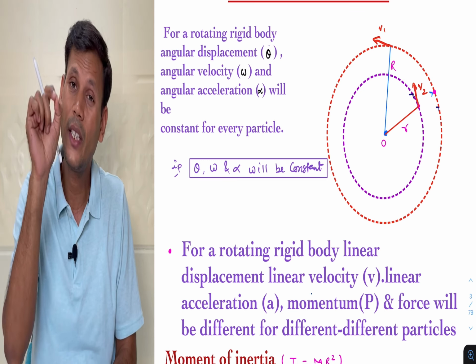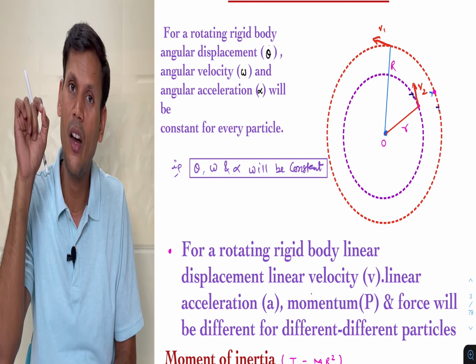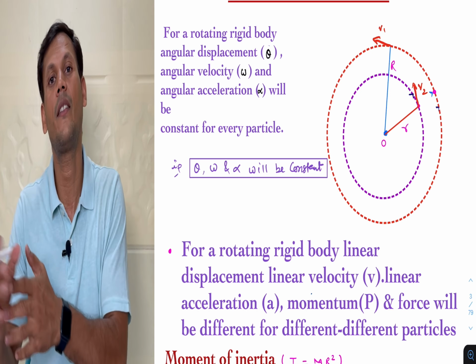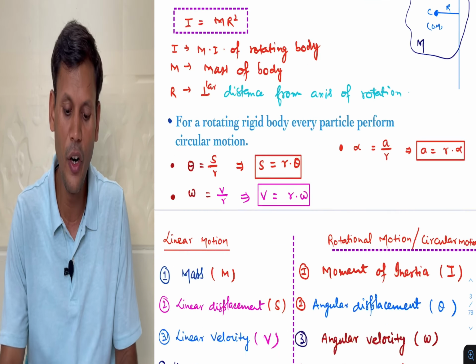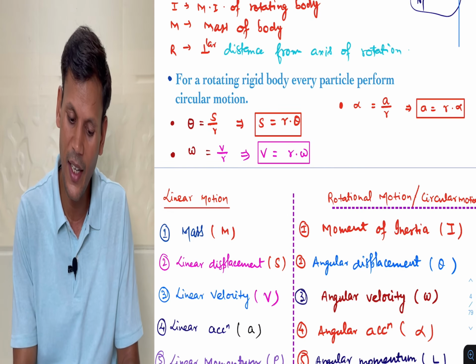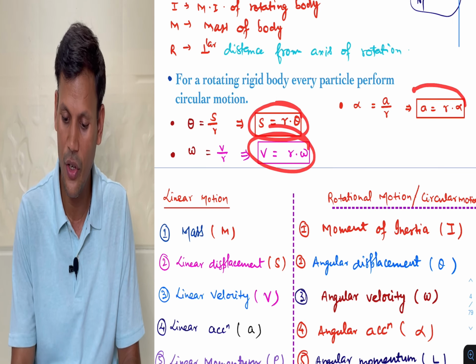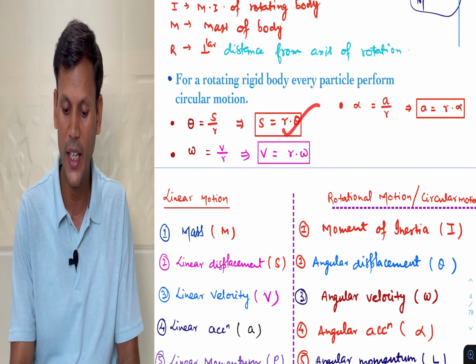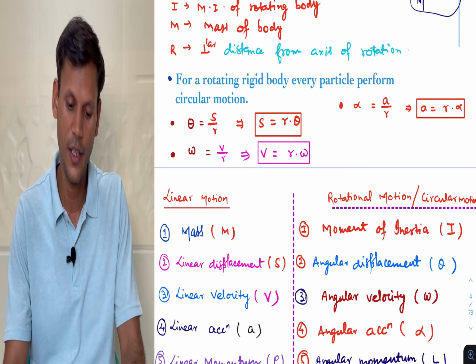So whatever terms are in linear, we will write in terms of angular, and for that I have mentioned three relations, and these three relations are very important. During the derivation we will use all these terms.